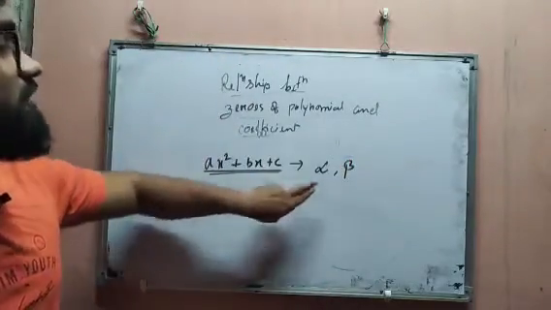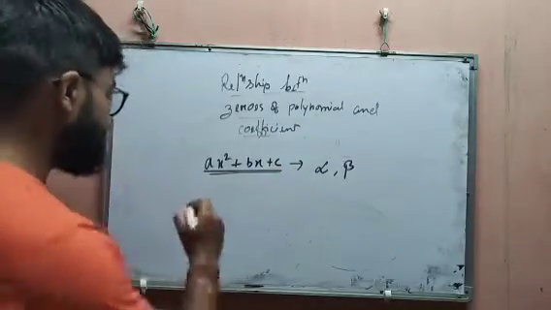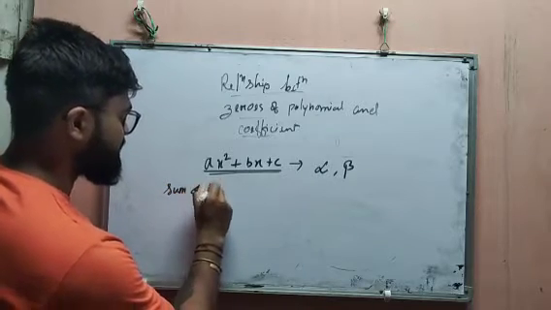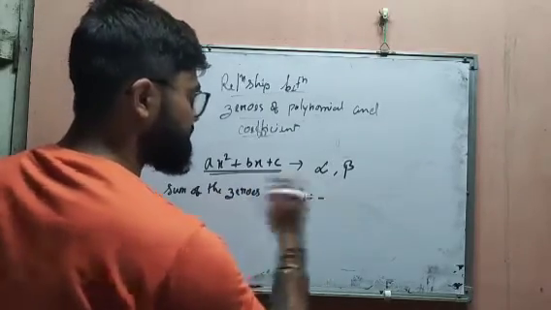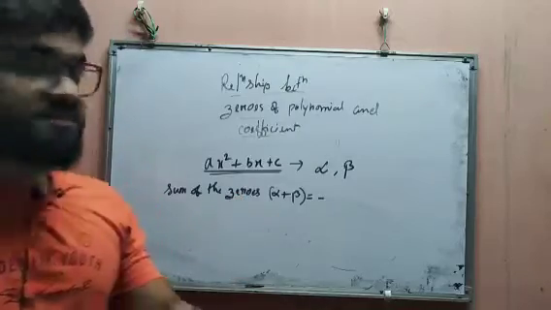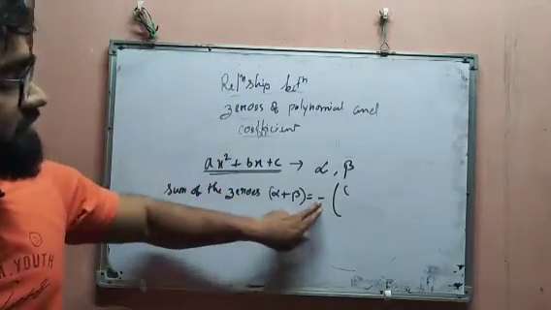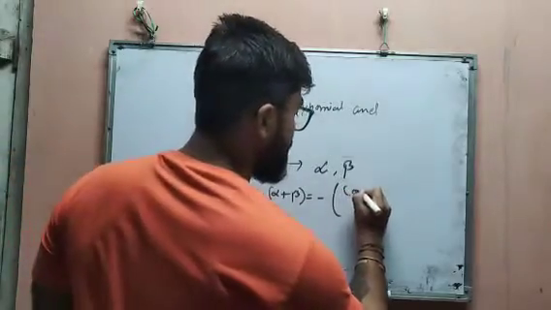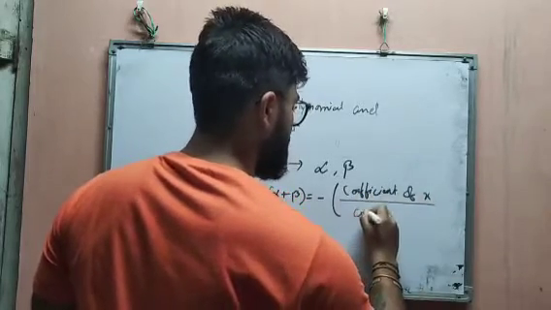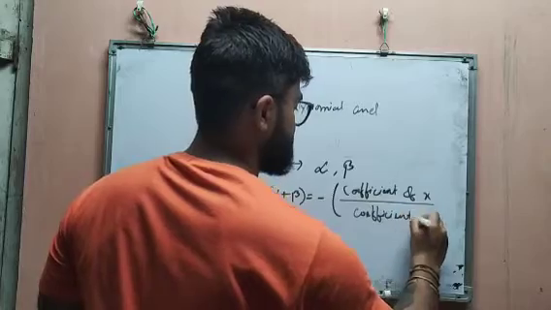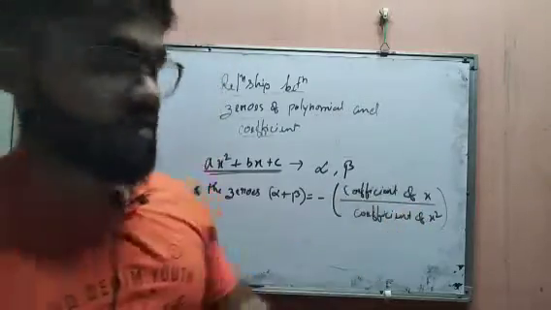I have assumed it has two zeros, these are alpha and beta. Okay, so they have proved this relationship: the sum of the zeros, that is alpha plus beta, is always equal to minus the coefficient of x divided by the coefficient of x squared, by the formula.